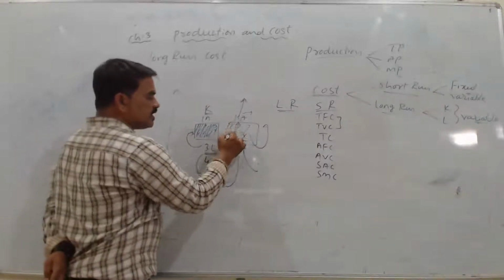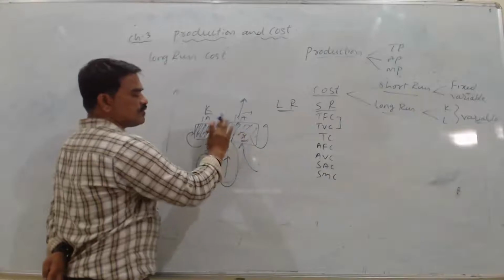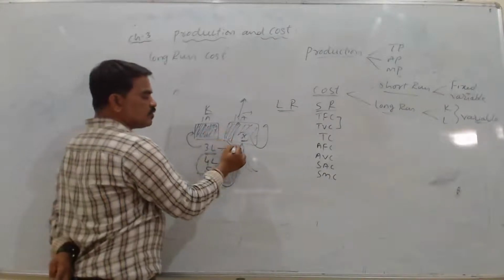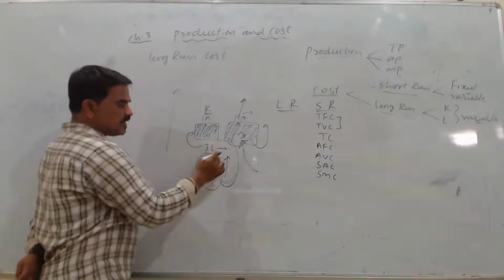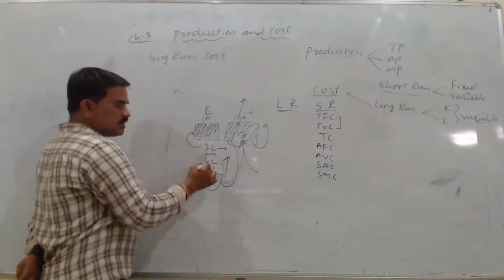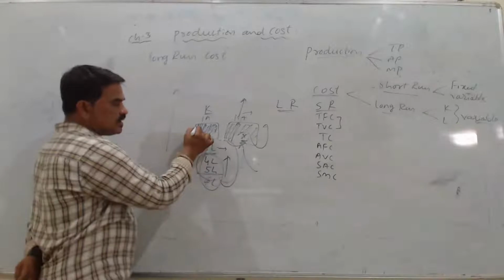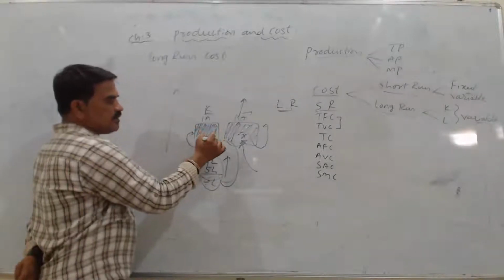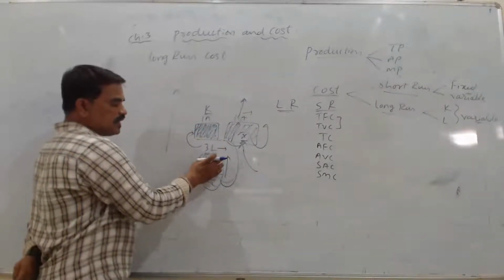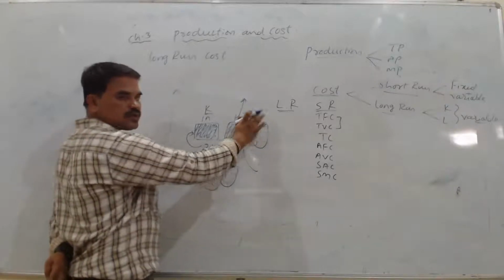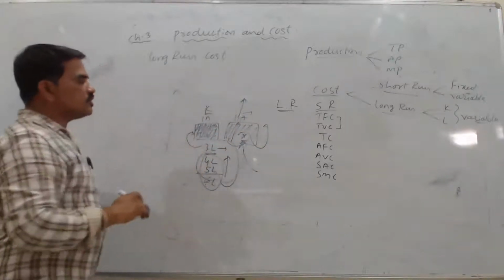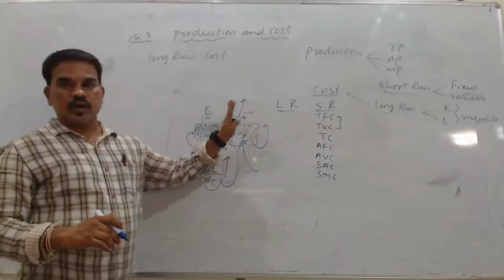we will vary this fixed factor also. Even the fixed one, we will go for 1 more acre of land and we will use these laborers there instead of using them overcrowded in this fixed area. We take these laborers and put them here, so they work well and output increases. So that is what happens in long run.